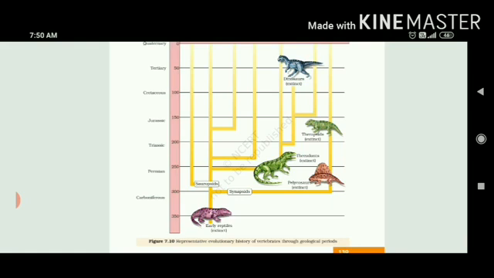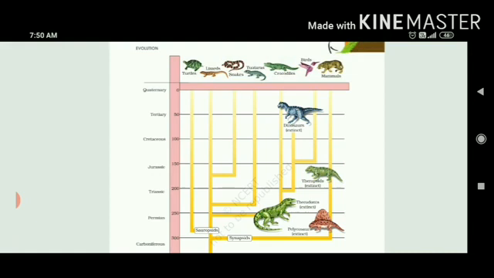So 350 MYA to 300, the geological time is called the Carboniferous. Then between 300 to 250 million years ago, the time period is called the Permian. Then between 250 to 200, it is called the Triassic. Then 200 to 150 million years ago, the time period is called the Jurassic. Similarly, 150 to 100 million years ago, the time period is called the Cretaceous, and then ultimately Tertiary and Quaternary.